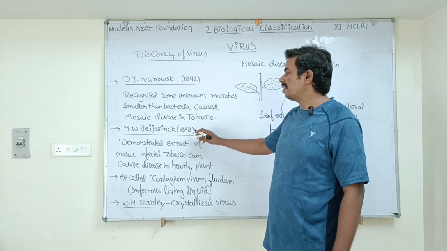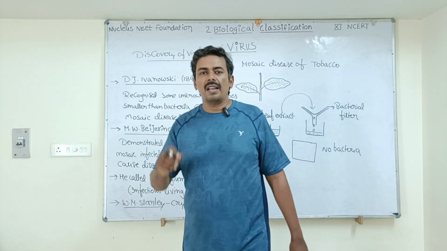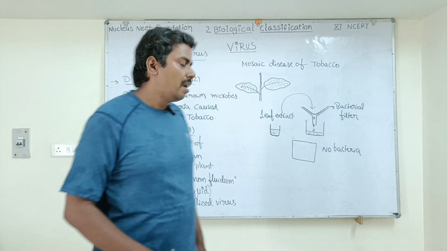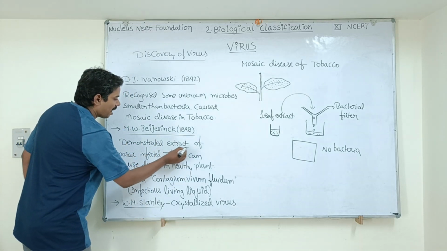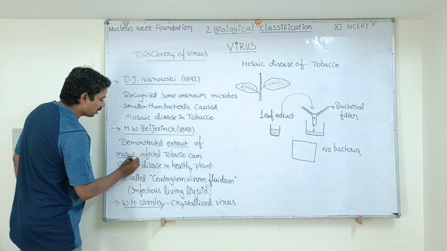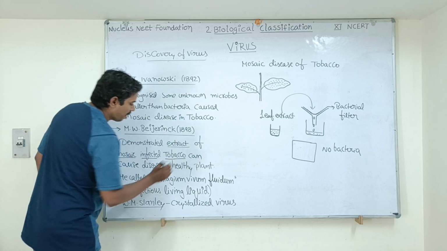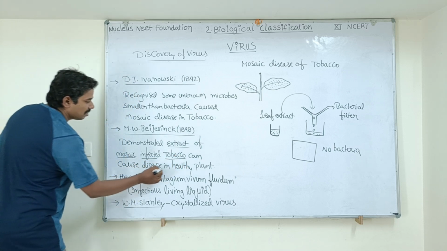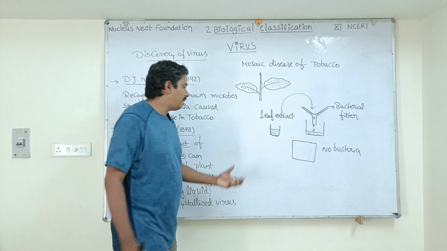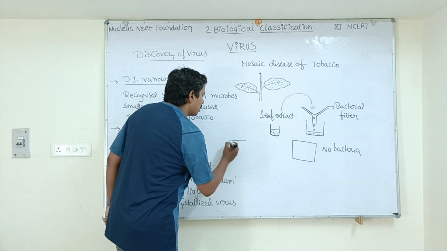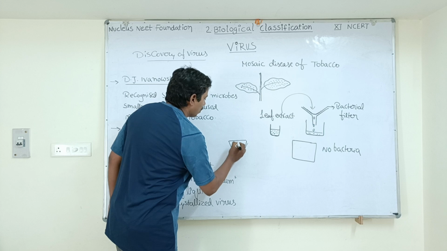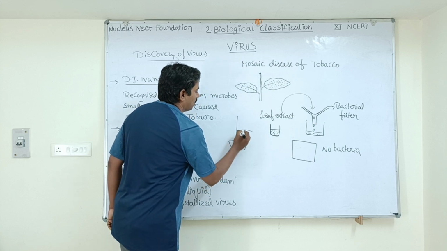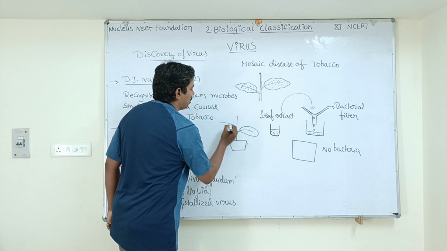Later, another scientist, M.W. Beijerinck, in the year 1898, demonstrated another interesting experiment. And what was that experiment? He demonstrated that the extract of a mosaic-infected tobacco plant can cause disease in a healthy plant. He took another tobacco plant which was healthy and fit. This is a healthy tobacco plant.